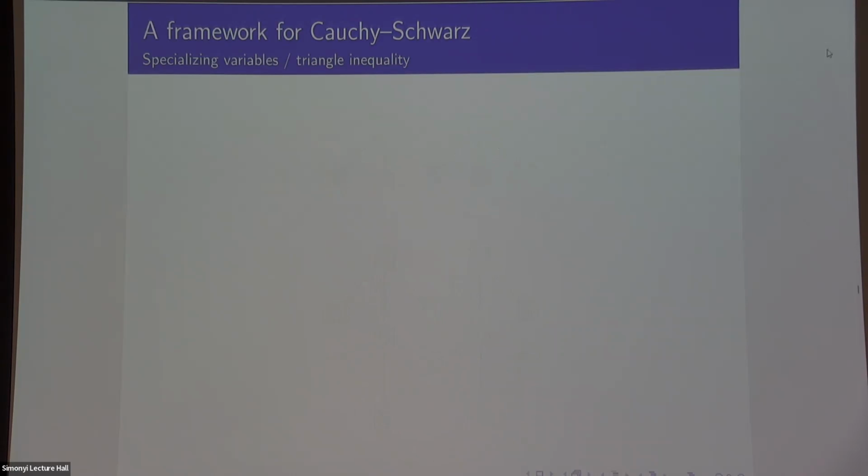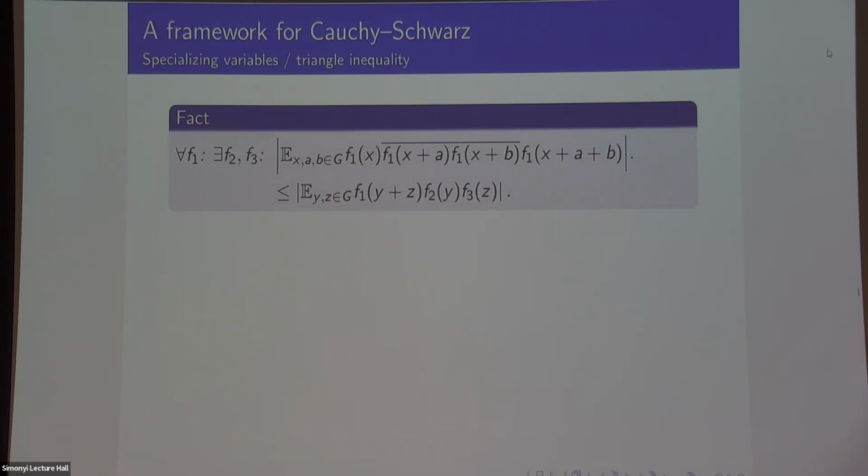So what else are we going to do? I'm not a complete monomaniac. As well as the Cauchy-Schwarz inequality, I'm allowed to use other inequalities, and a useful one is the triangle inequality, so that this is not too deep. Here's an example of applying the triangle inequality.